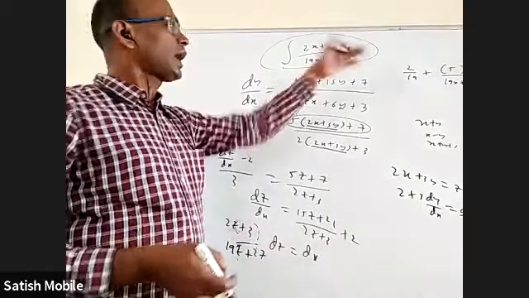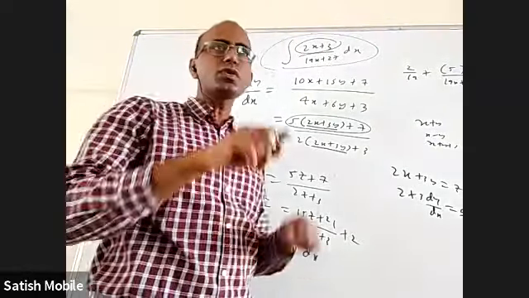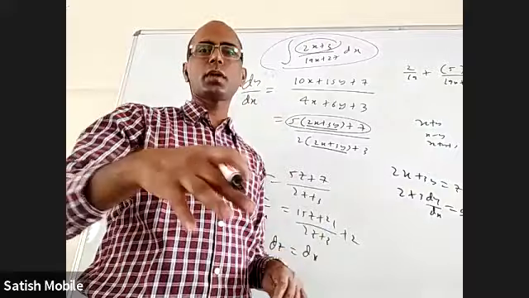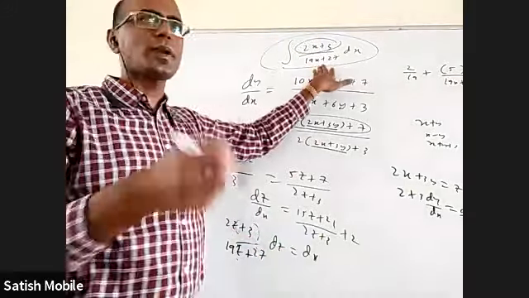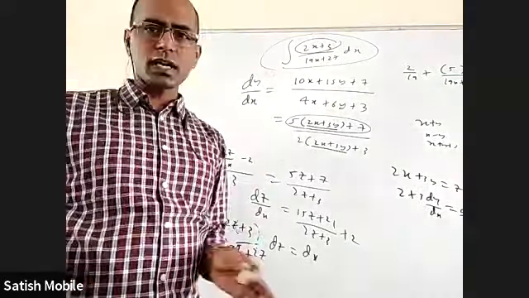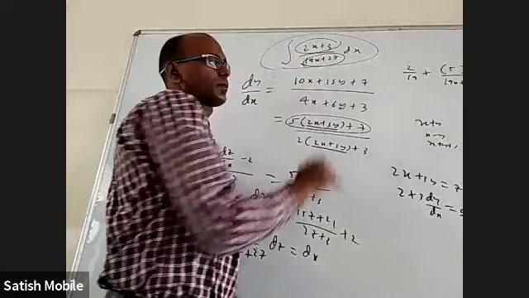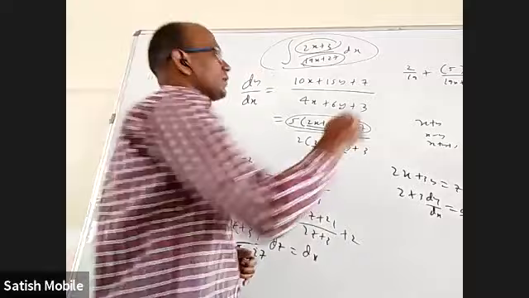Okay. Otherwise, you can write the numerator as a into denominator, not even the derivative, a into denominator plus b. You have to just see how to write this as this into some number plus a constant, right? If you don't even want that, simply take the denominator as t. That is very simple. You don't have to remember anything. Simply take the denominator as t.